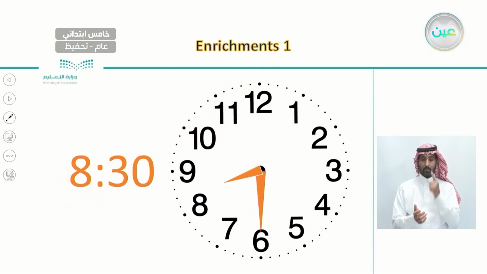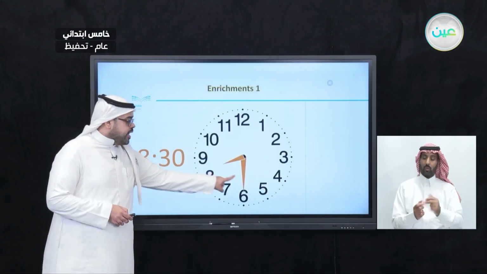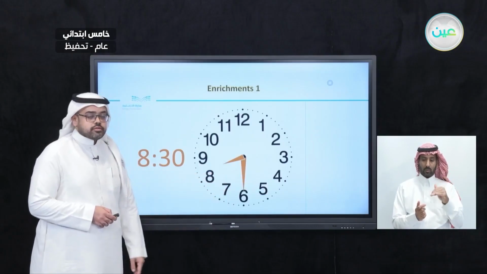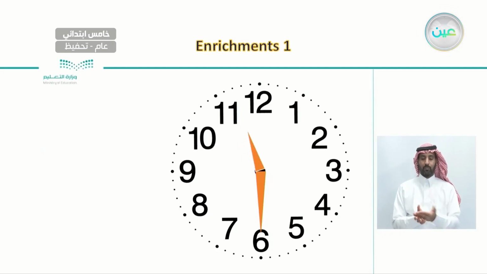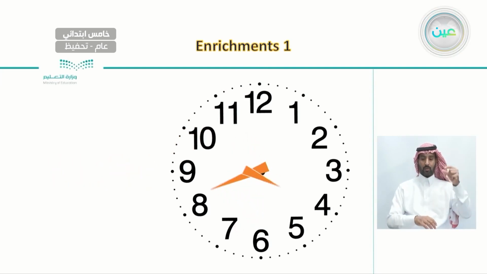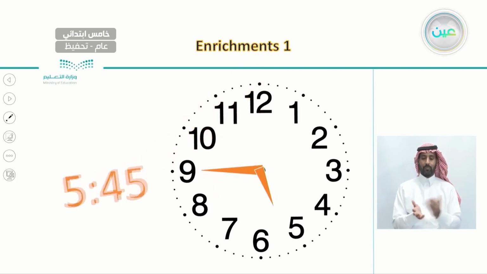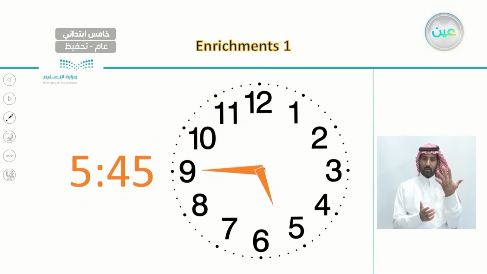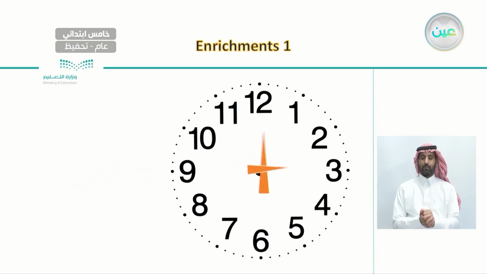Like this, it is 8 and 30 minutes. If a clock is like this, we would say 11 and 30 minutes. And if it's like this, we would say it's 5 and 45 minutes.